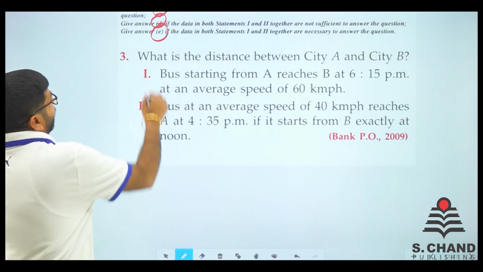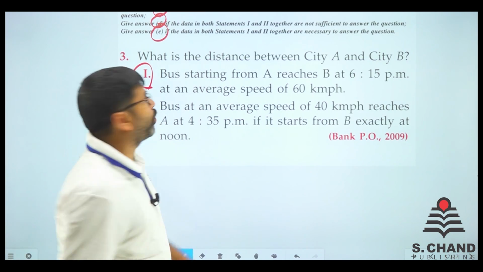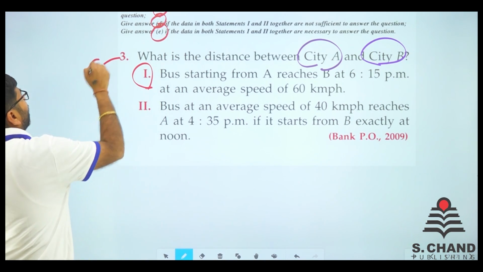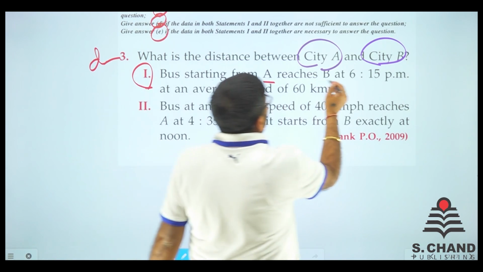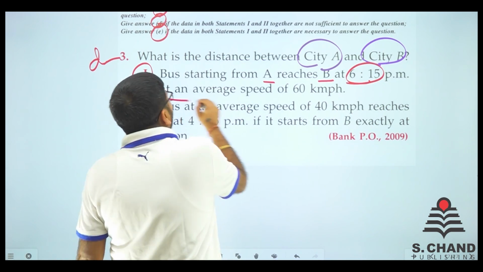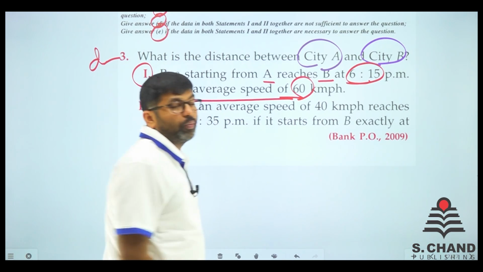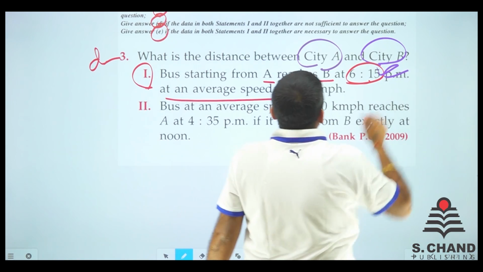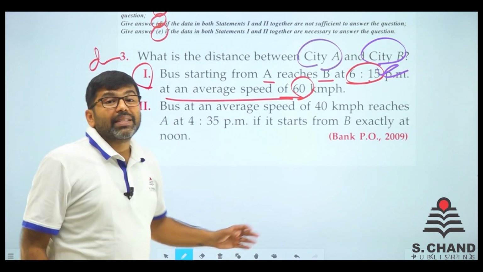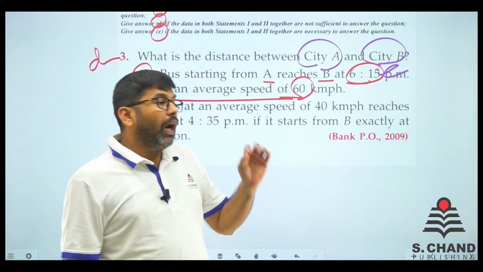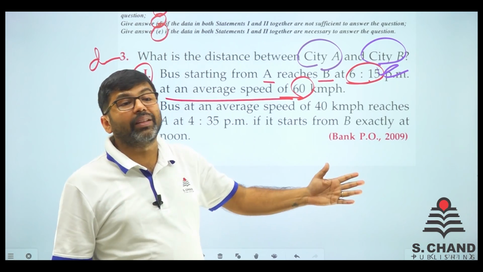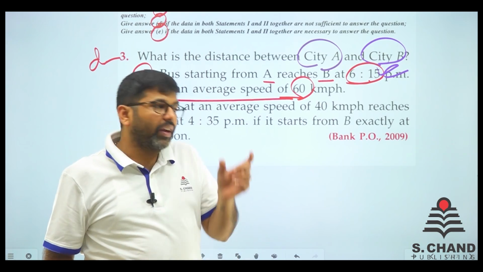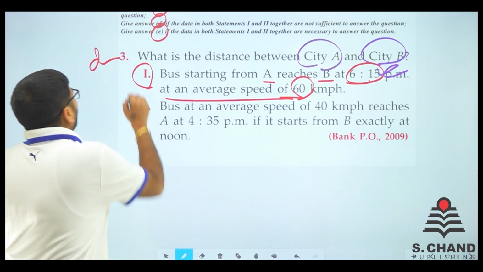So we move on to data number first. But before doing that, just read the question. What is the distance between city A and city B? You need to find the distance, right? So bus starting from A reaches B at 6:15 p.m. at an average speed of 60 kilometer per hour. So 60 kilometer per hour is the speed. Reaching time is given. So if the total time is known, see, 6:15 पे अगर वो बस पहुंच जाती है, शुरू कब हुई थी? When did it start? We don't know. So start नहीं मालूम होने के कारण the time is not known. If time is not known, how will we find this distance?